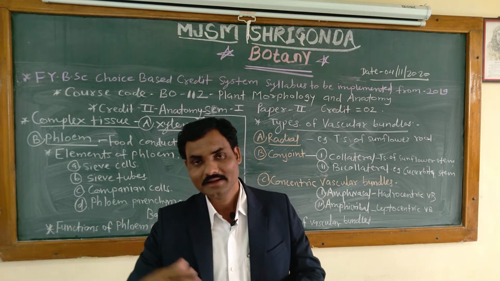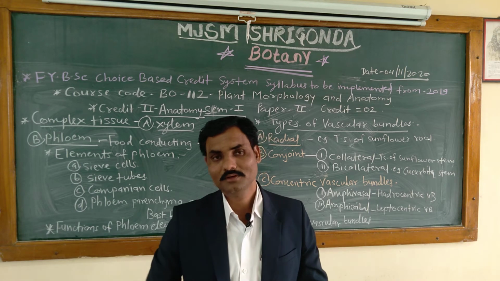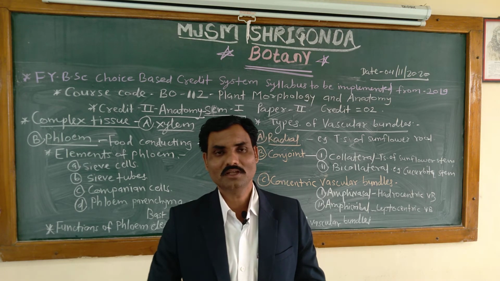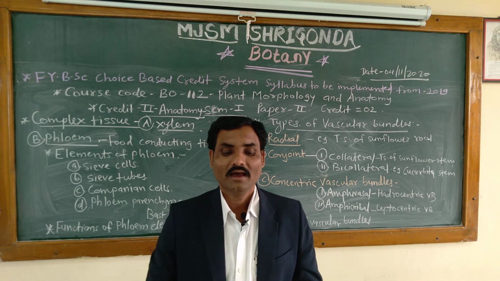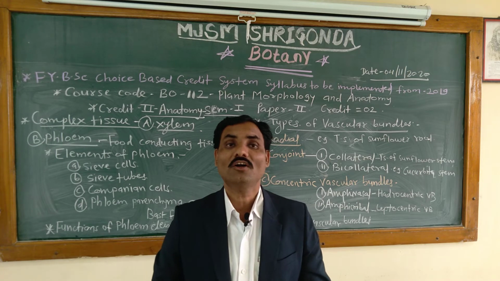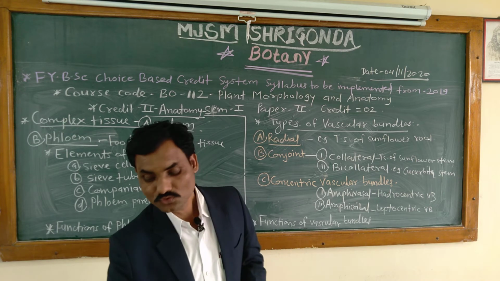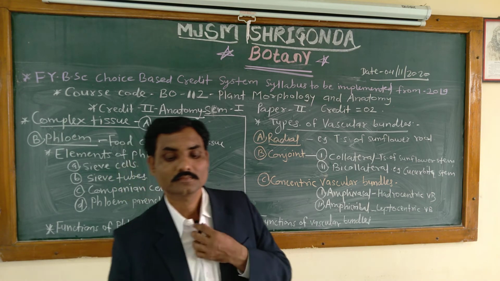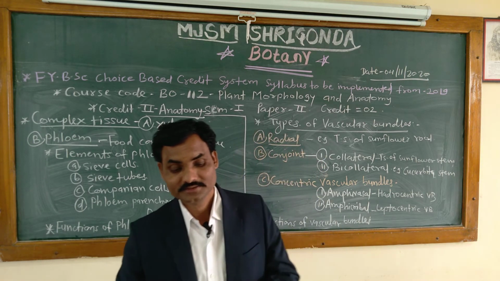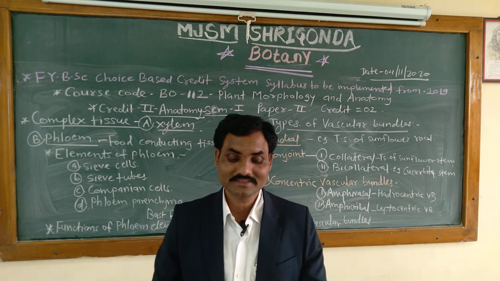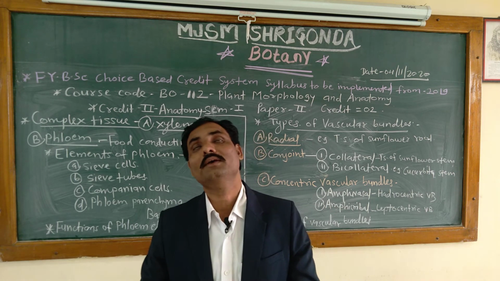These are narrow, elongated cells without conspicuous sieve areas and taper at their ends. Tapered means they have a needle-like structure at the ends, that is called tapering ends, and they have a greatly inclined wall also. Sieve cells are more primitive than the sieve tubes. The sieve cells are enucleated and without conspicuous sieve areas. They occur in lower vascular plants.